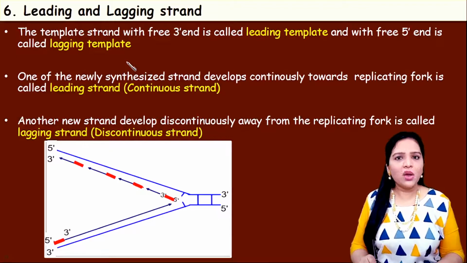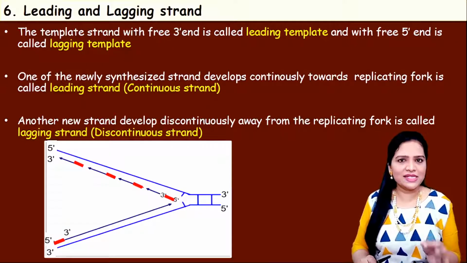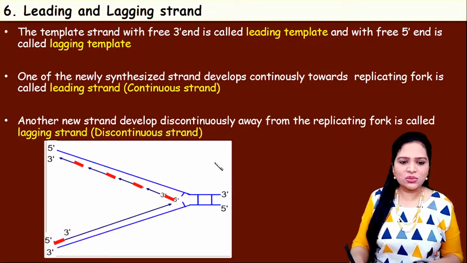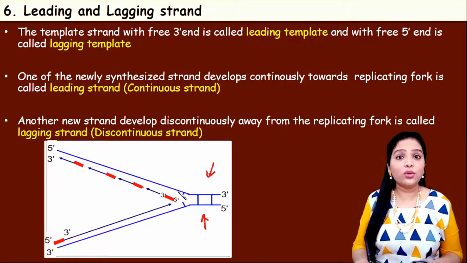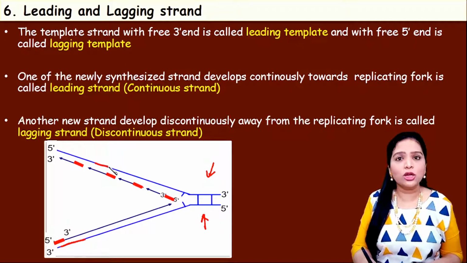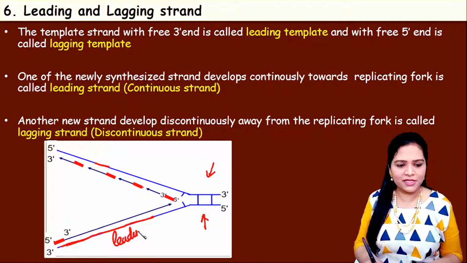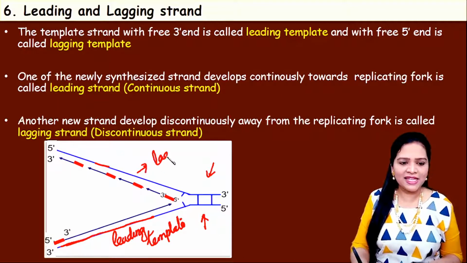Okay. Now the next thing is what we call the leading and lagging strand. What is leading and what is lagging strand? So when you see these two double strands which undergo replication, in this strand the replication occurs continuously, whereas in this strand the replication is not continuous. Okay, so this parent strand is called the leading template. Leading template. Okay, and this parent strand is called the lagging template.